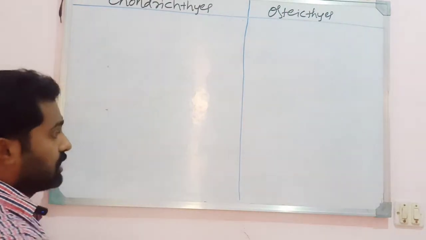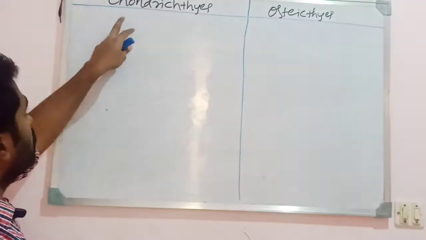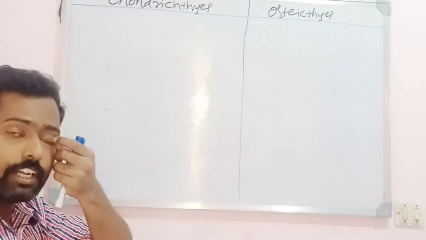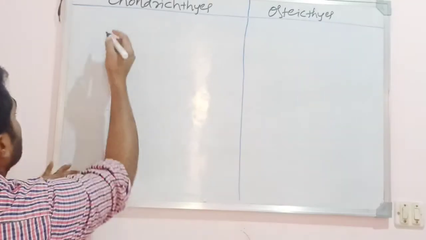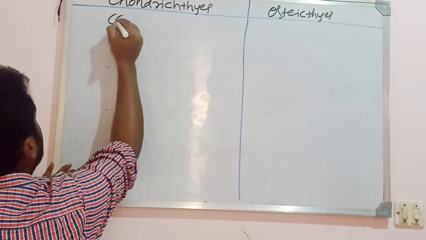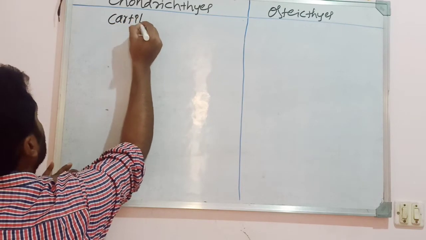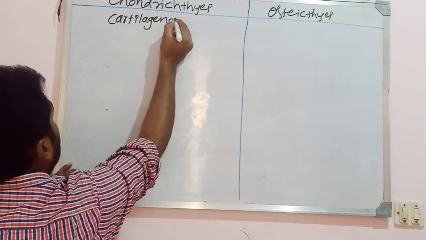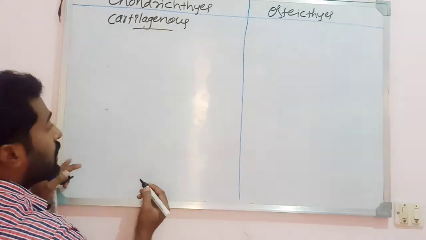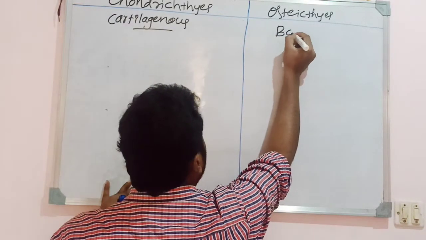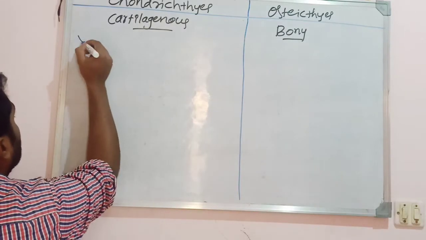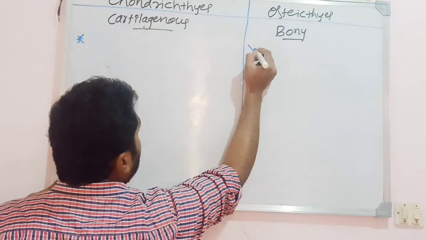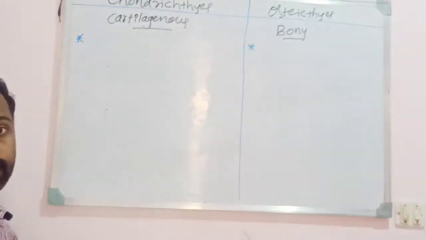Chondrichthyes and osteichthyes. There are two groups that can be seen in fishes. One is cartilaginous fishes, another one is bony fishes. Chondrichthyes refers to the cartilaginous fishes, whereas osteichthyes refers to the bony fishes. So let us look into the characters of the individual groups, the chondrichthyes and the osteichthyes.